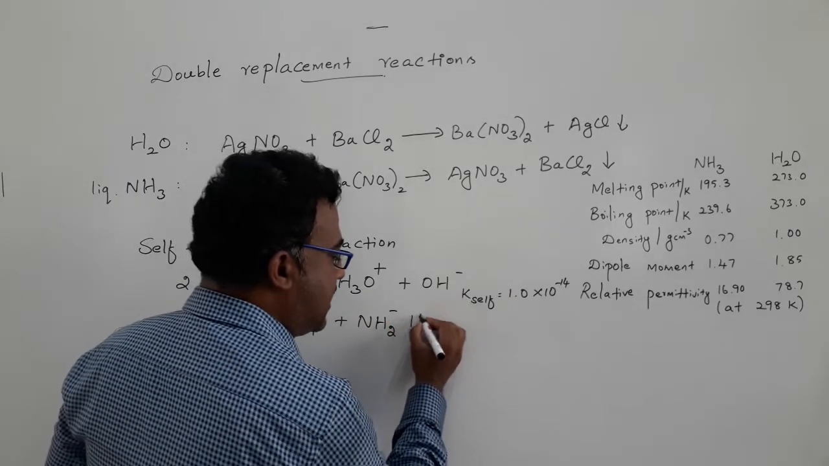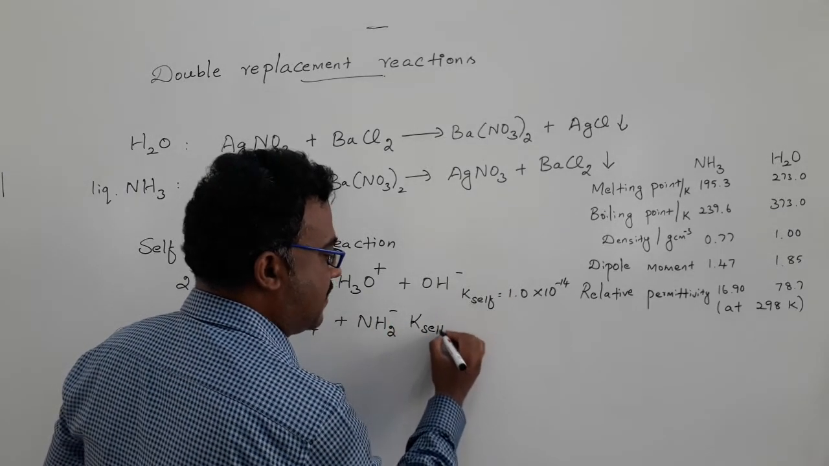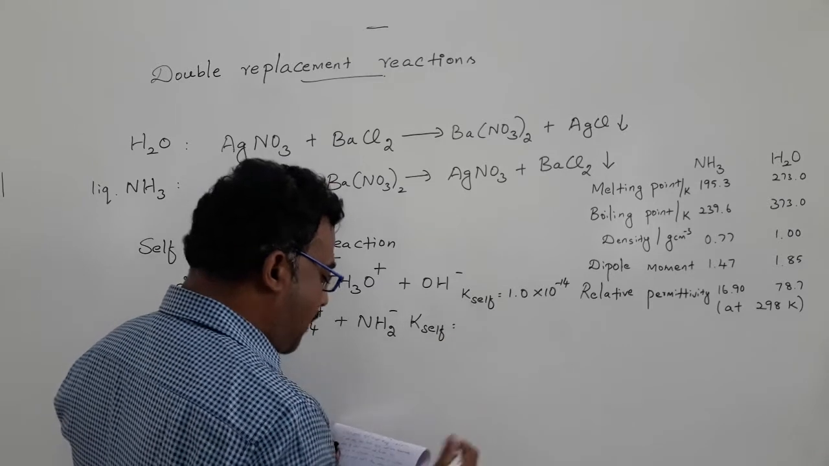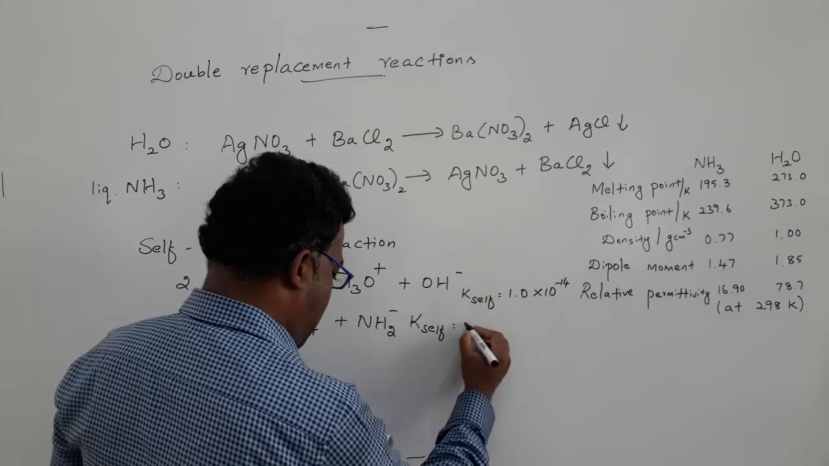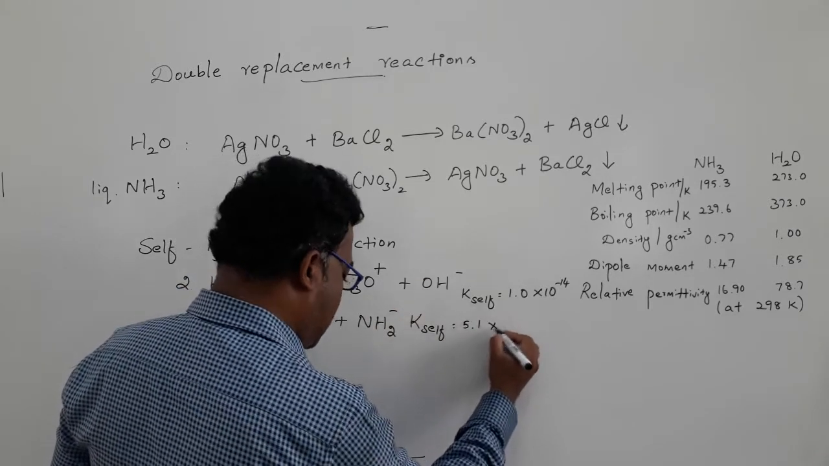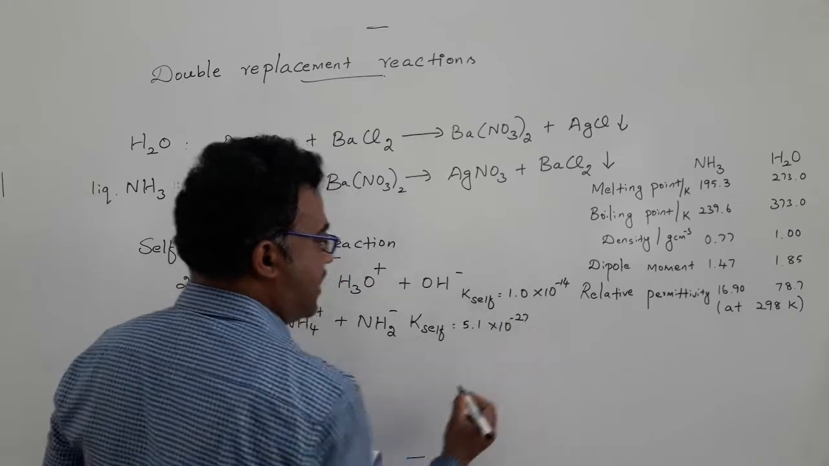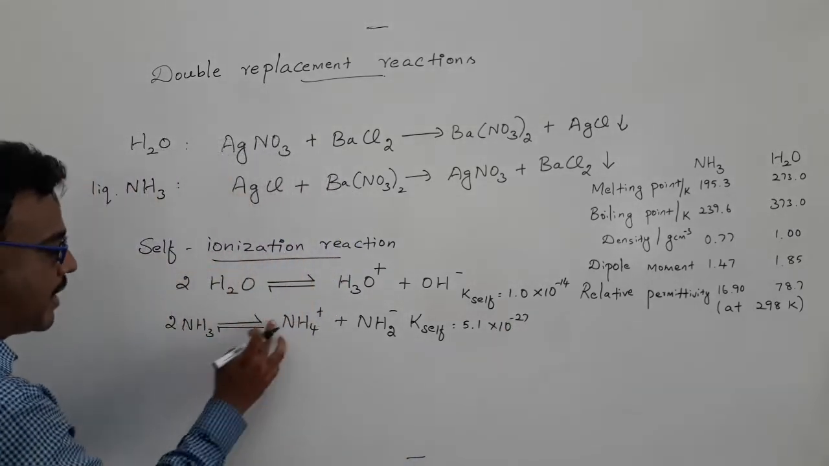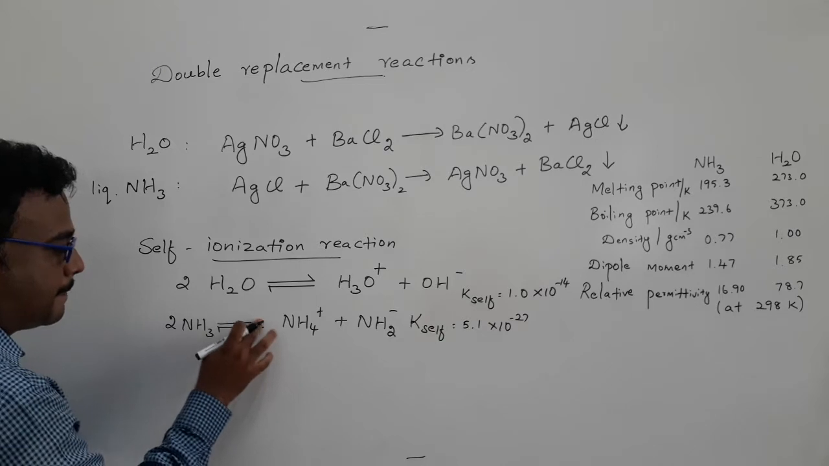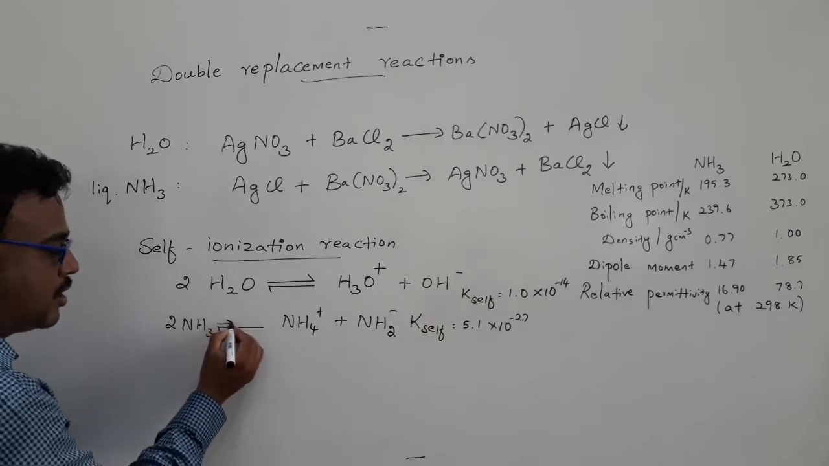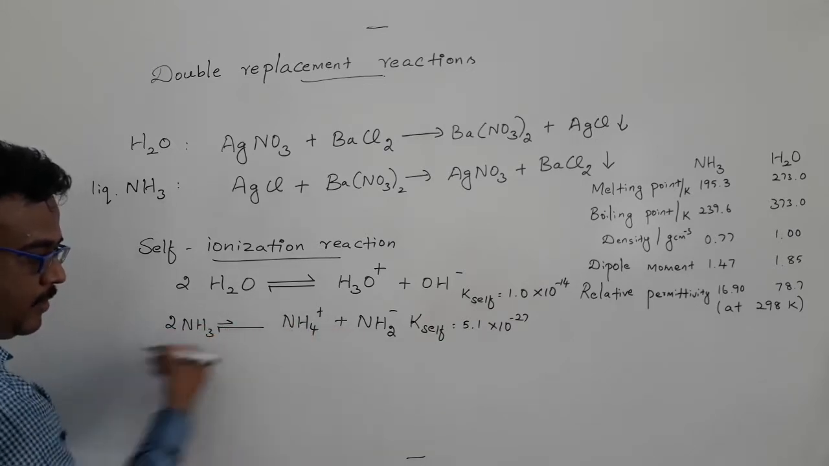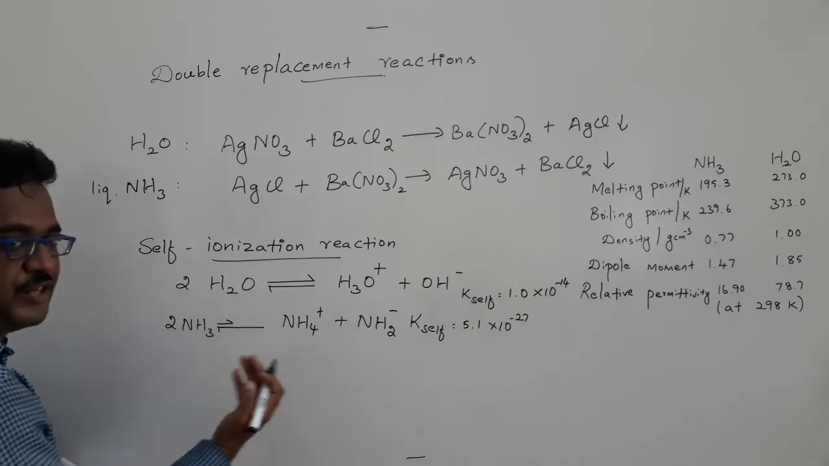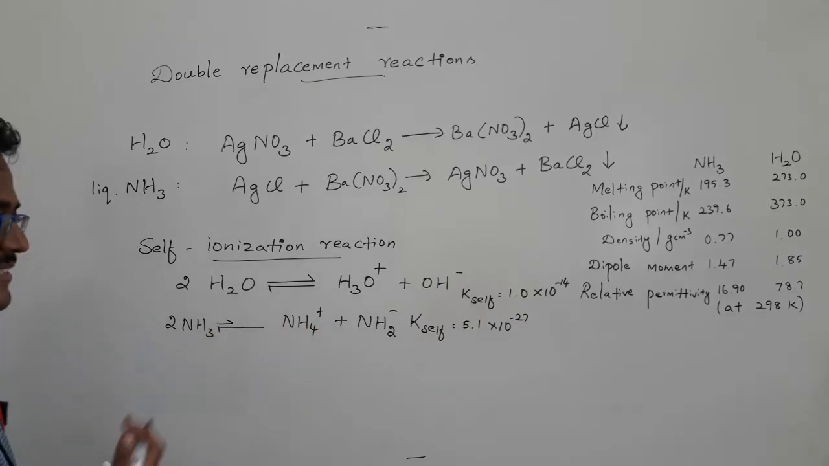The interesting thing is, if you see the self-ionization constant value here, it's very small compared with water molecules. It is 5.1 into 10 power minus 27. The equilibrium is going more towards the left hand side, with almost a negligible amount of ionized molecules.